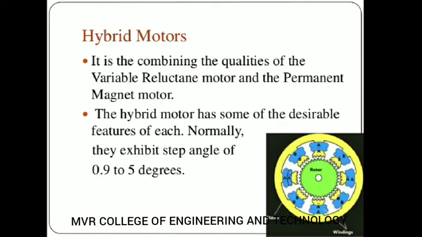So the next one is the hybrid stepper motor. The hybrid stepper motor is a combination of a permanent magnet stepper motor and a variable reluctance stepper motor. These two motors are combined, and this combination is nothing but a hybrid motor. Why is this hybrid motor designed? Because in order to get a very low step angle, I mean to say 0 point something or 1 point something, 2 degrees. So what is meant by a 1.5 degree step angle, and in which application will we use it?